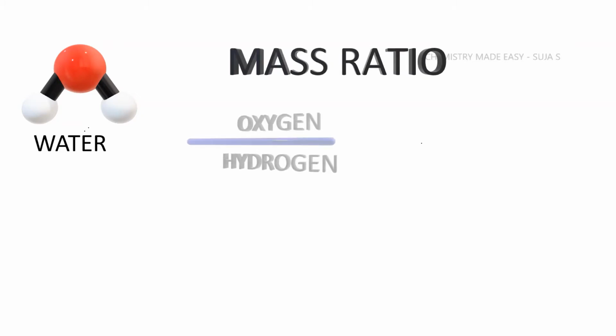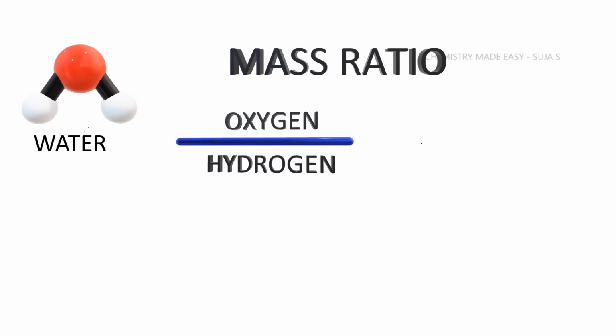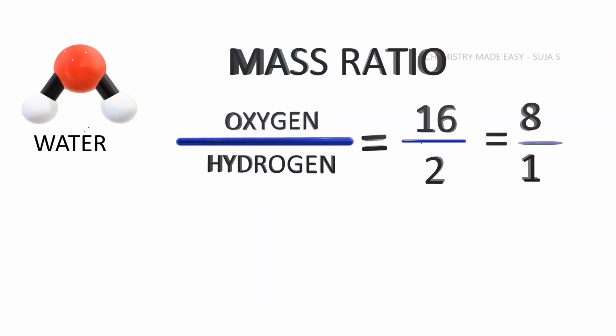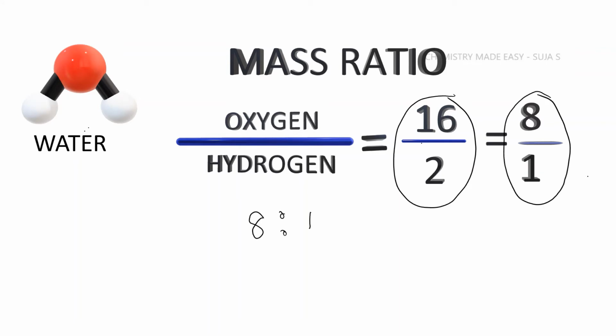If we take a water molecule, what is the mass ratio of the atoms that are present in it? The mass ratio of the oxygen atom to the two hydrogen atoms that are present in a water molecule is 16 grams for oxygen upon 2 grams for hydrogen. That is, 16 upon 2, which will work out to be 8 upon 1.